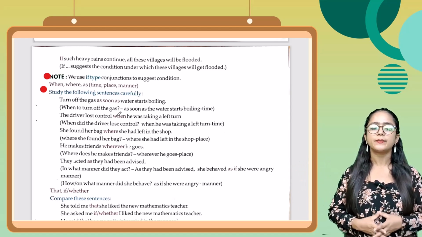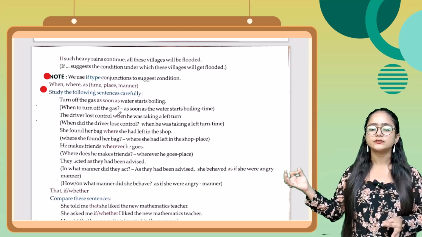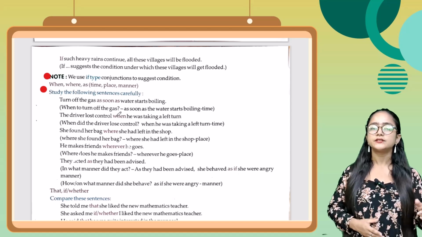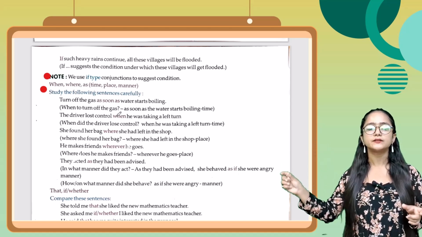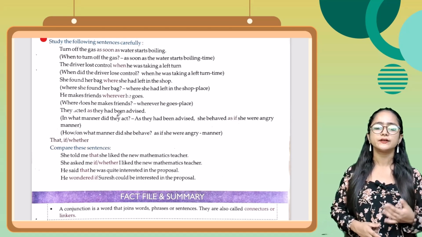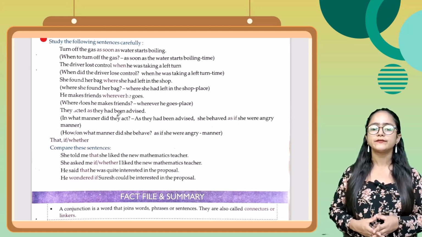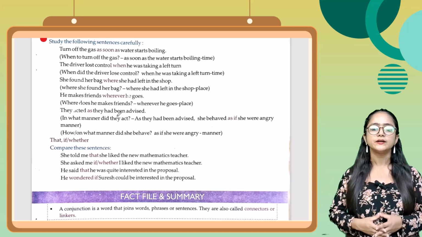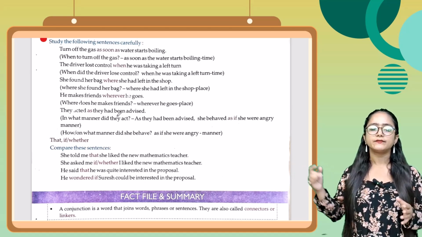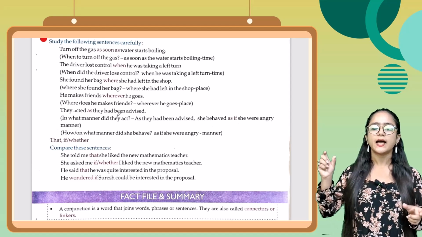Next one, she found her bag where she had left it in the shop. Where she found her bag, where she had left it in the shop, ये आपका place हो गया. Next one, he makes friends wherever he goes. Where does he make friends? Wherever he goes, ये आपका place हो गया. Next one, they acted as they had been advised. In what manner did they act? As they had been advised.